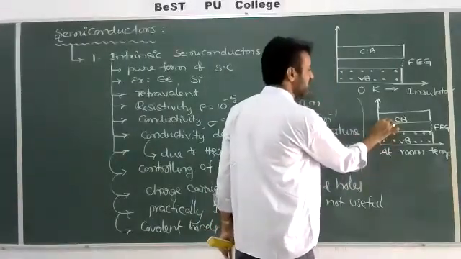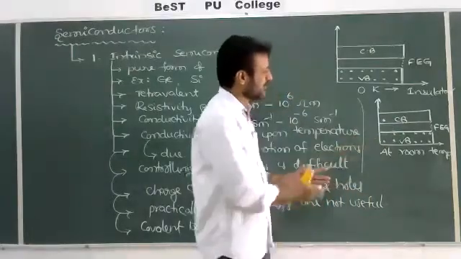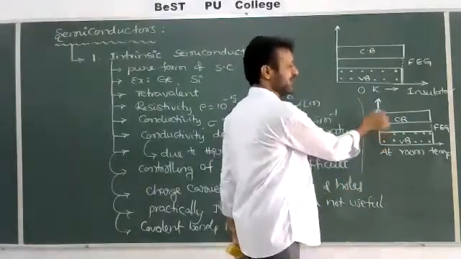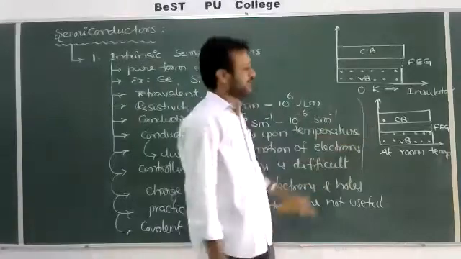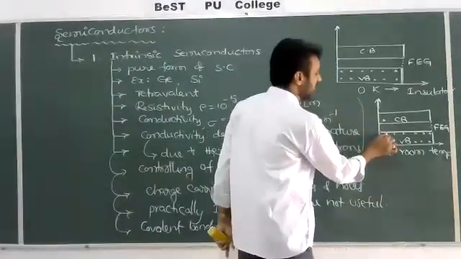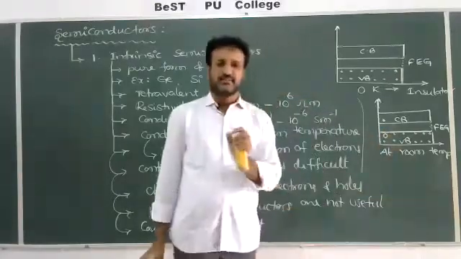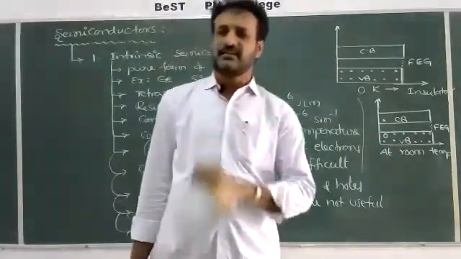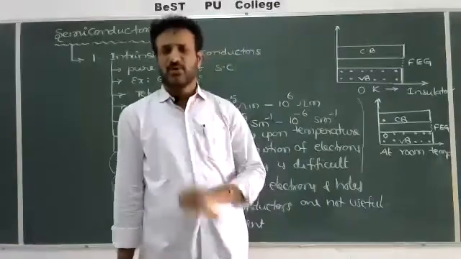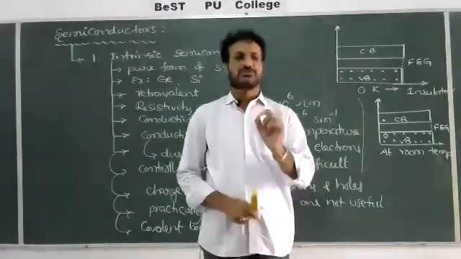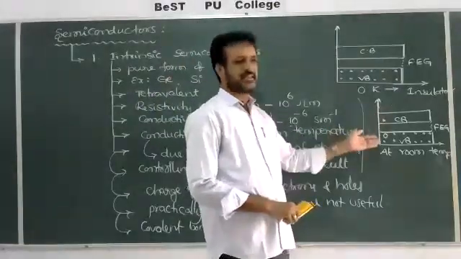Whenever one electron jumps here, it leaves one vacancy. That vacancy is called a hole. The deficiency of an electron is called a hole. A hole has a positive charge, exactly opposite to the charge of an electron.